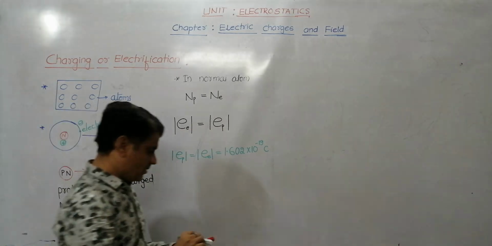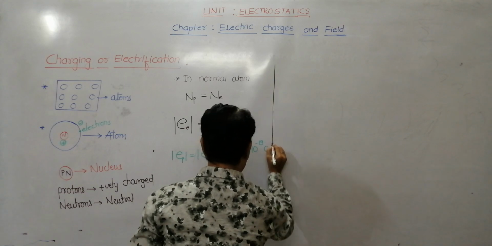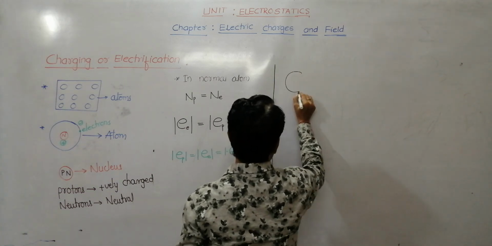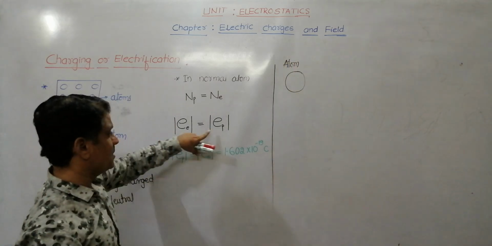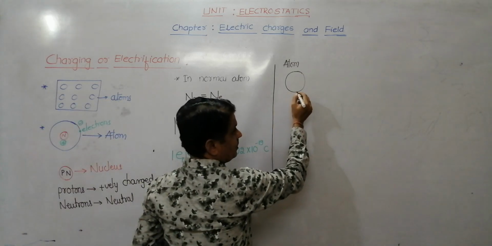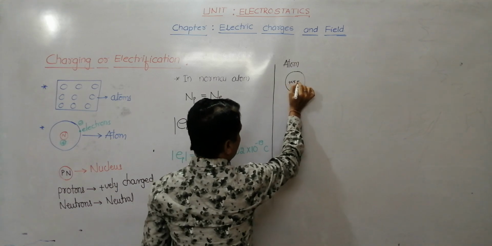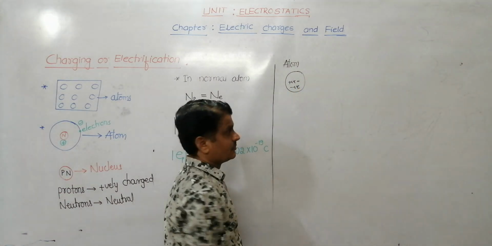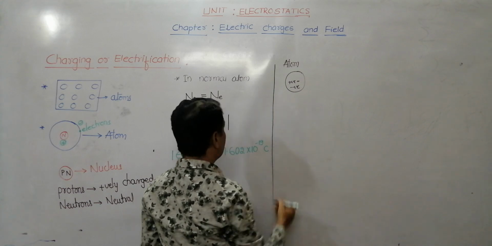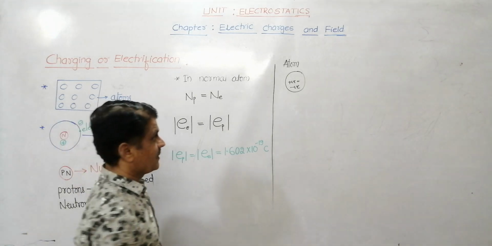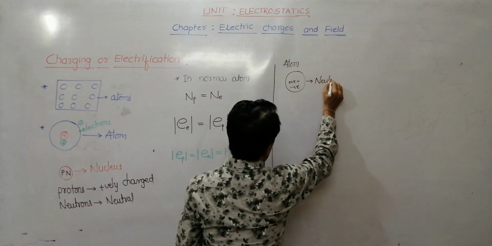Next, whenever we look at any atom, when net positive charge of protons is equal to net negative charge of electrons, that is, net magnitude of charge of electrons is equal to charge of protons, because of this reason the atom is electrically neutral.